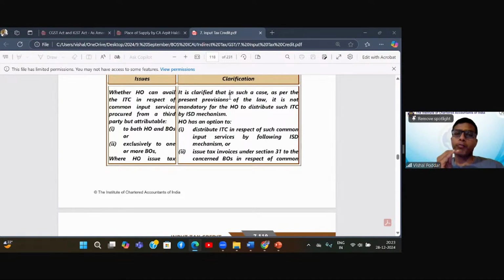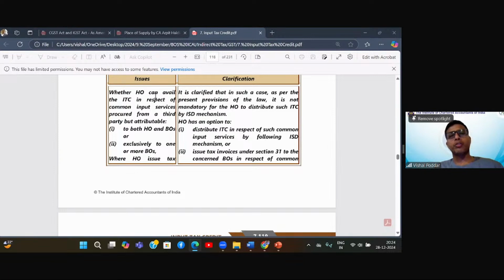That now they have made it clear that from 1st April 2025, ISD would be compulsory. But this circular was issued before that. So you will find something in the circular where they may say that this is not compulsory. They are correct, but that is applicable up to 31st of March 25. So the circular, wherever it says it is optional, that is correct up to 31st March 25. From 1st April, that part of this circular will not apply, but the remaining points given in the circular are applicable today also, and even after 1st April 25 also.